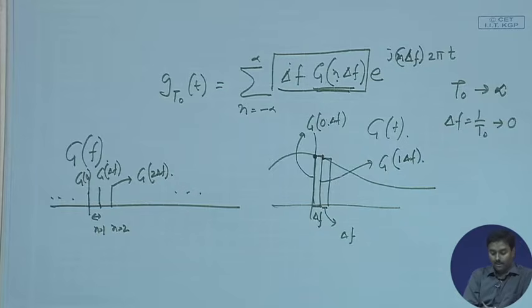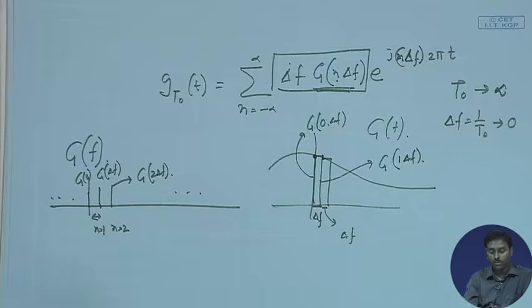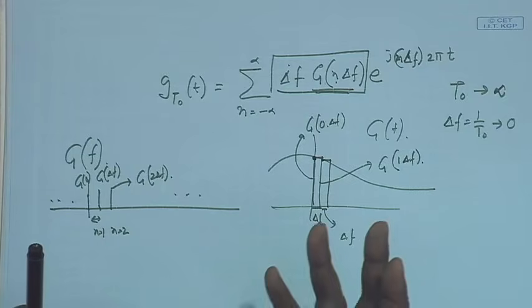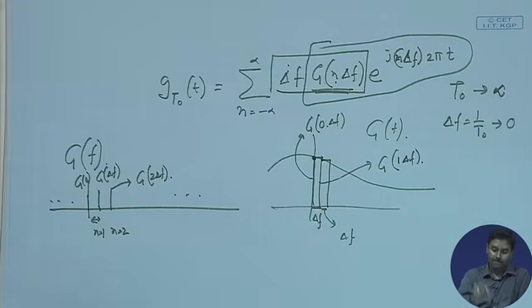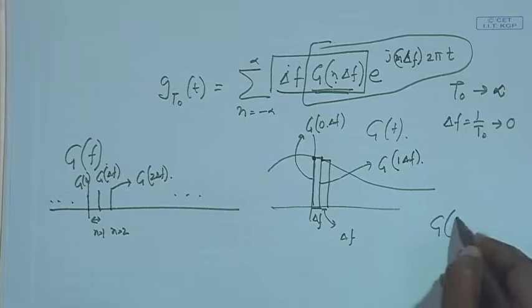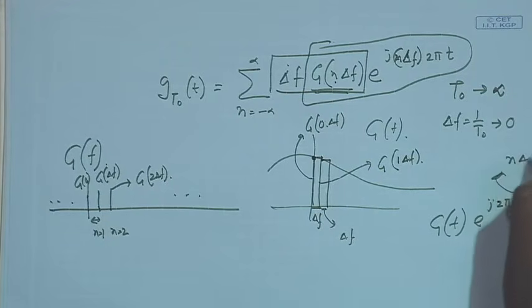right. So, as long as my del f tends to 0, this summation almost becomes integration, because integration also gives me the area under a particular function. So, if I now think that my overall function is this particular thing, that is g(f) into e to the power j 2 pi f t, where f is replaced by n del f.